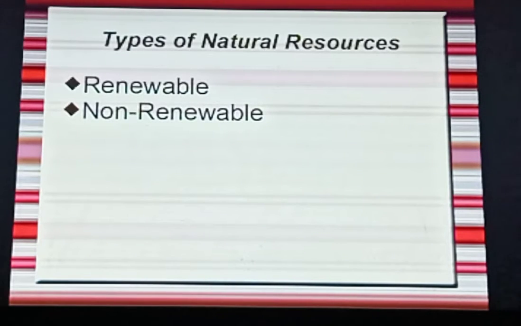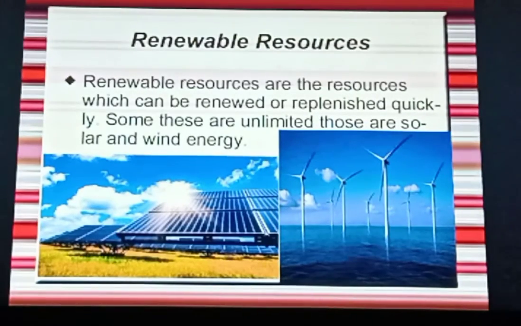Types of natural resources. In natural resources there are 2 types. One is renewable and the second is non-renewable. First of all we will talk about renewable resources. Renewable resources are the resources which can be renewed or replenished quickly. Some of these are unlimited, such as solar and wind energy.